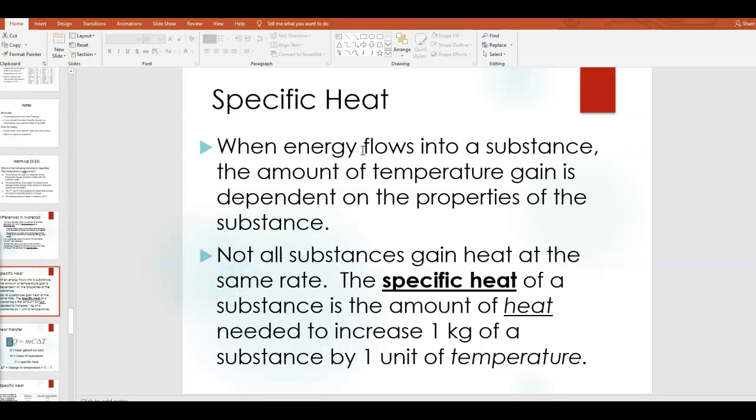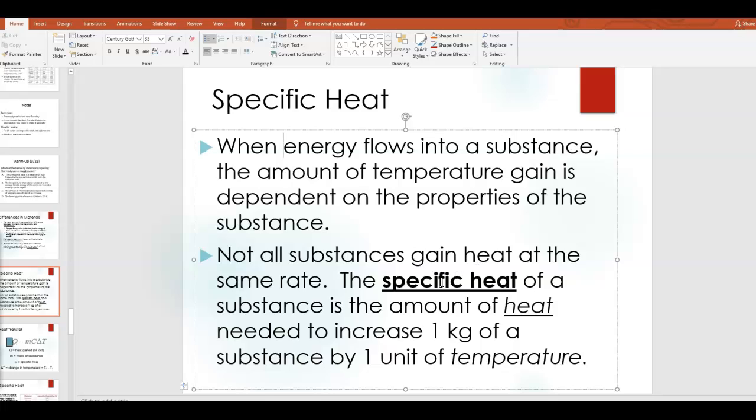We know when energy flows into a substance, and in this case we're talking about thermal energy, the amount of temperature gain is dependent on the properties of the substance, because as we talked about before, different substances are made of different types of atoms, and they have different numbers of atoms, and so on. In other words, not all substances gain or lose heat at the same rate.